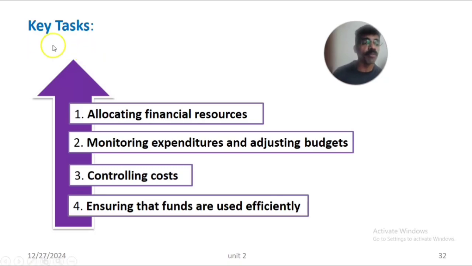So there are 4 important key tasks under budgeting as a function of management. The first is allocating the necessary financial resources, the budget. Then monitoring the expenditure of various departments and adjusting the budget if required. Then controlling the expenditure or cost in the organization. Then ensuring that the available funds are used efficiently and effectively.